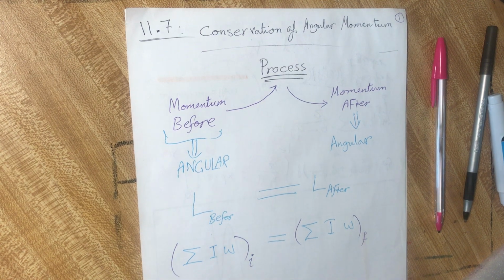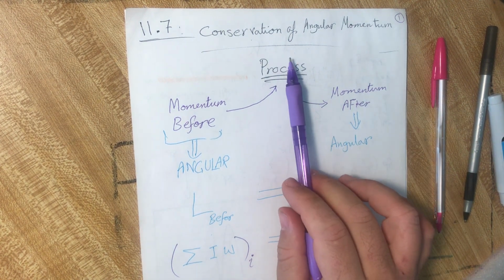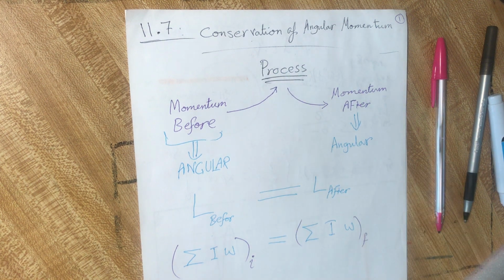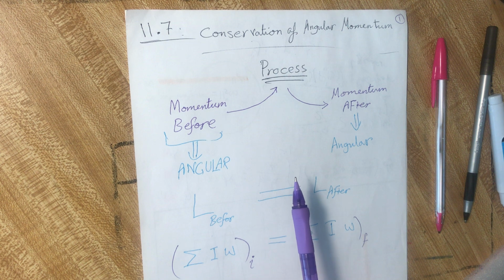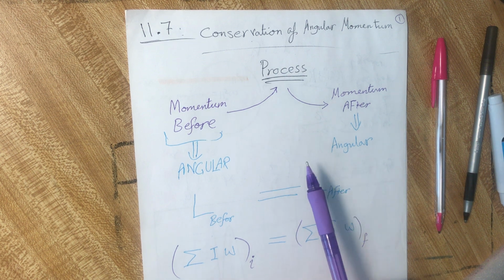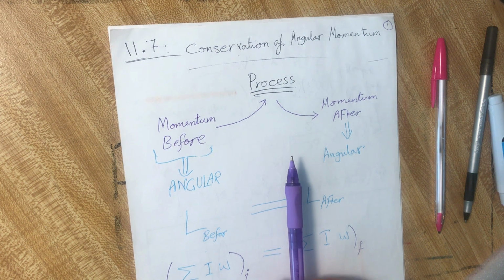Okay, now we'll talk about the conservation of angular momentum. Look, all the physics are the same. We have the conservation of linear momentum, and now we have conservation of angular momentum. It is a simple idea, and we can apply many examples and applications using this concept in physics.